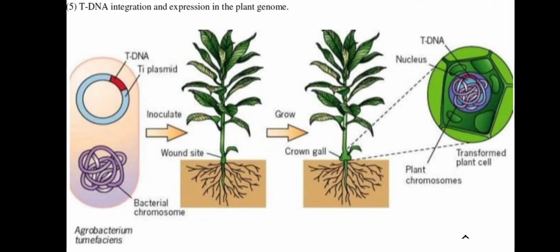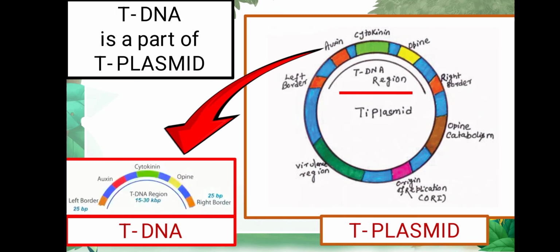Whenever Agrobacterium finds a wounded site on the plant, it infects the plant and causes crown gall disease. It sends its T-DNA, the part of the Ti plasmid, to the plant, and the T-DNA incorporates inside the genome of the plant and makes food for itself.